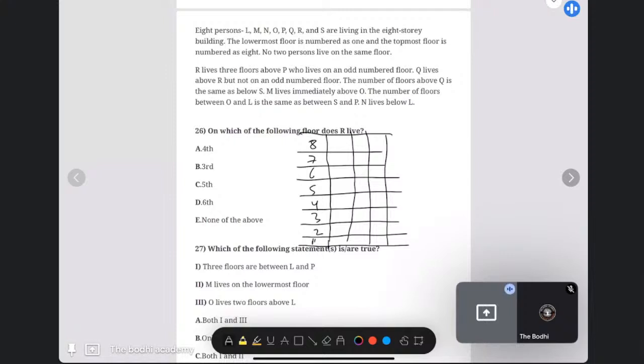R lives 3 floors above P. Now, P who lives in an odd number floor, that means P is living on either the 1st, 3rd, 5th or 7th. Since R is living 3 floors above P, P on the 7th is not possible. So P can come on the 5th, in that case R will come on the 8th. If P comes on the 3rd, then R will come on the 6th. If P comes on the 1st, R comes on the 4th.